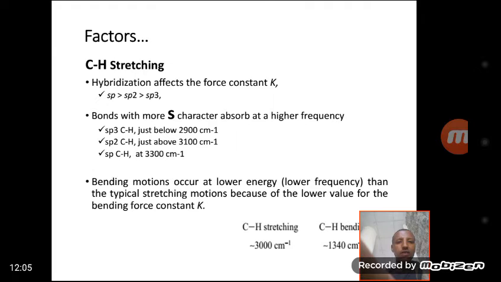As a result, the frequency of the vibration decreases from sp to sp3, because s character is highest in sp, with 50% sharing of the hybridization.